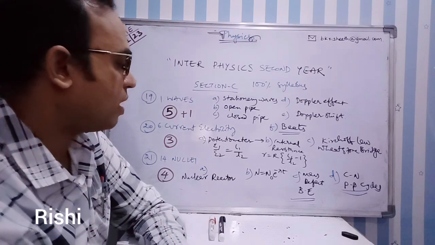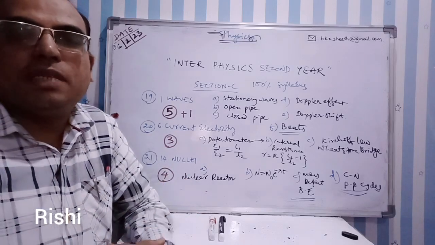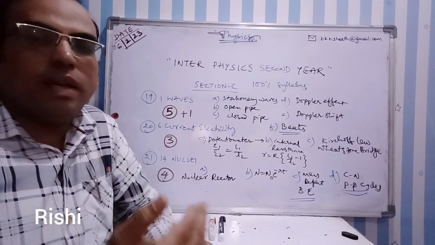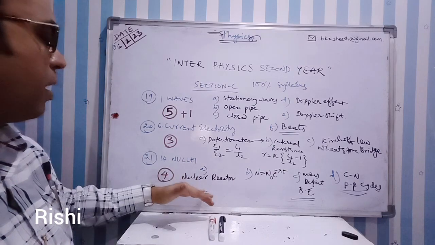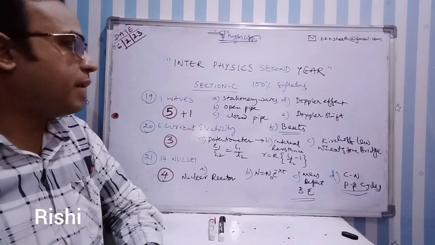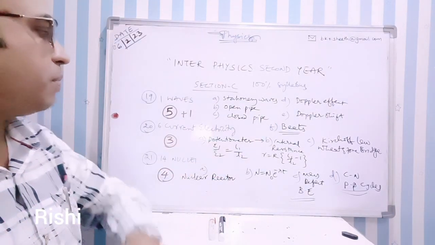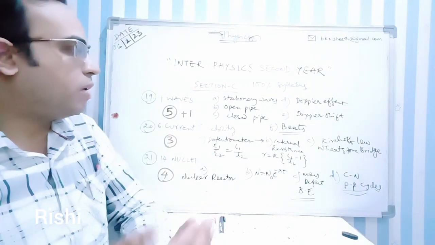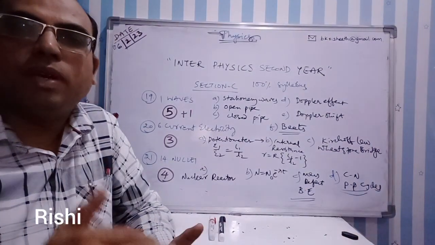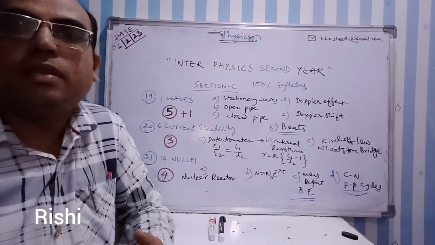So it is better if you start with the nuclear reactor first. Whichever is easy, if you start with it, it is better, because nuclear reactor is nothing but theory and you have one diagram, so it is very easy. Then I recommend you go directly to the waves chapter, that is the 19th question. Complete these 5 LAQs, then you should go for the 6th chapter, that is potentiometer, Kirchhoff law, Wheatstone bridge, etc. So you can attempt with confidence, and you can score well. Okay, right. Thank you.